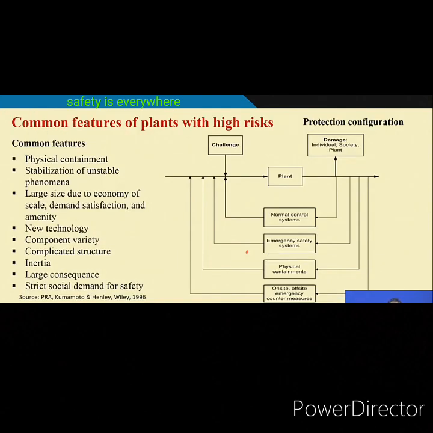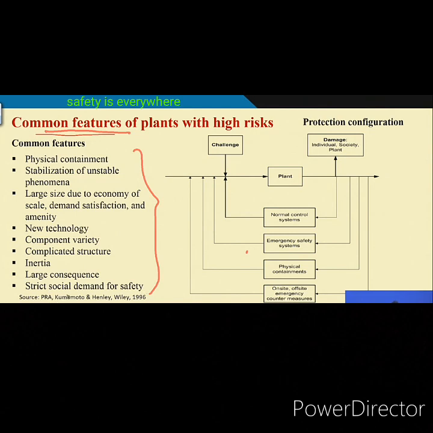Now, this is another very important concept when we talk about accident causing mechanism. People must understand this is a very important concept: common features of plants with high risk. You will find out the common features are this.